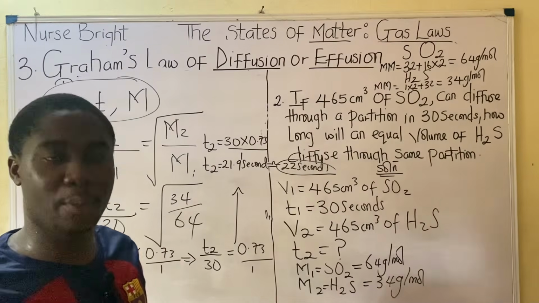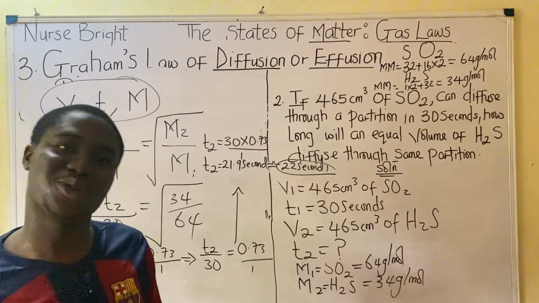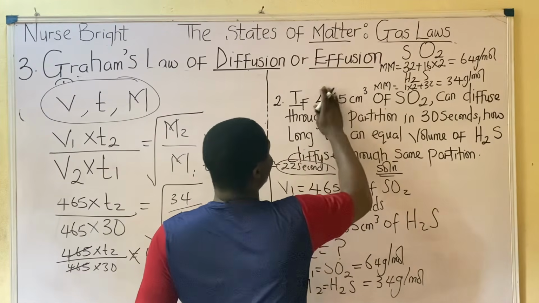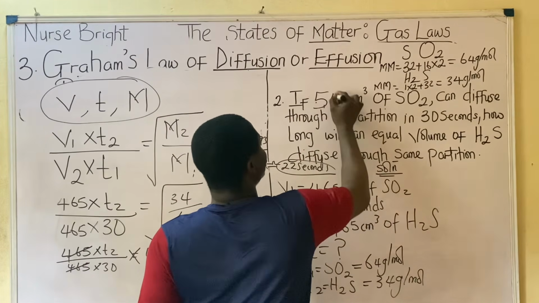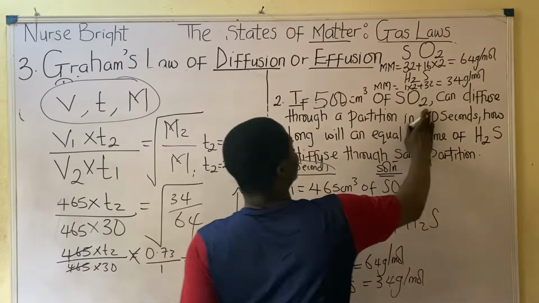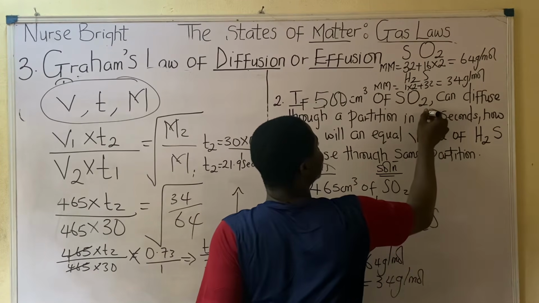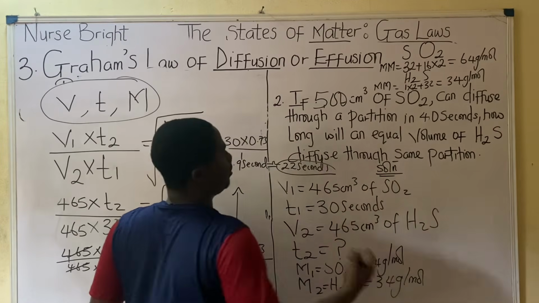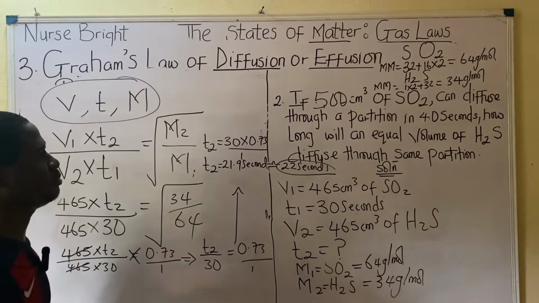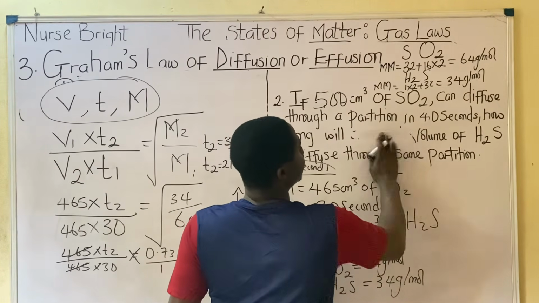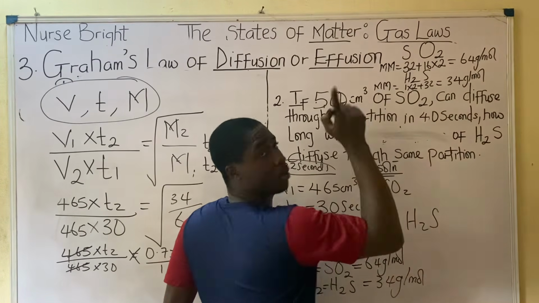Okay guys, what will happen now is I'm going to give you your own practice question, so you solve and provide the answer in the comment section. You know, I always give you your own practice question. Let's say here was increased to 500 and here, this time, let's say it was increased to like 40, and then it remains the same. Let me change it. It should not be equal this time around.